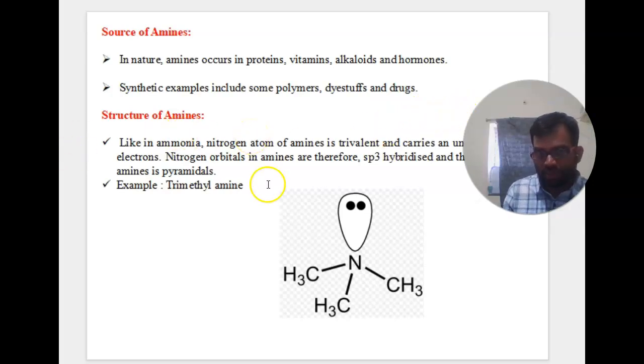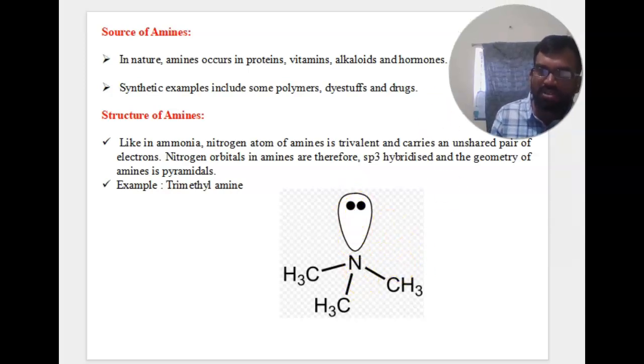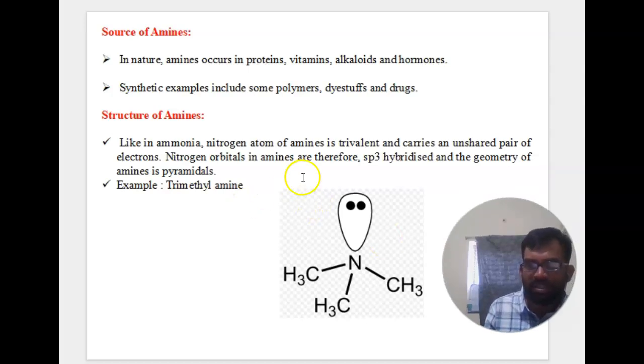Structure of amines: like ammonia, the nitrogen atom of amines is trivalent and carries an unshared pair of electrons. Nitrogen orbitals in amines are therefore sp3 hybridized and the geometry of amines is pyramidal. For example, in trimethylamine, three methyl groups are bonded to the nitrogen atom along with one lone pair of electrons. That is the structure of amines, with sp3 hybridization.